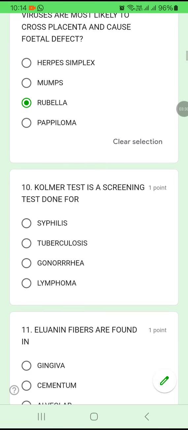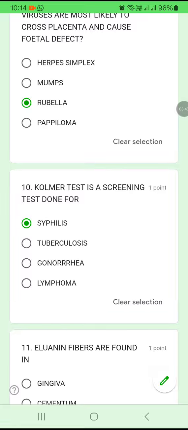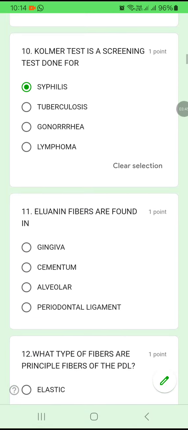Question number 10. Colmer test is a screening test done for syphilis, tuberculosis, gonorrhea, or lymphoma? Colmer test is a screening test done for syphilis. Not so common, but it is used for syphilis. Colmer test for syphilis.